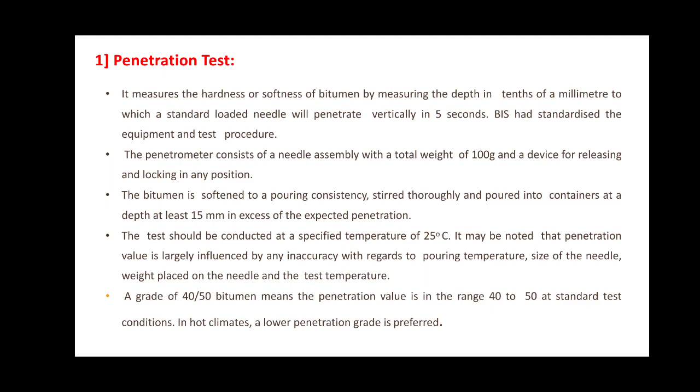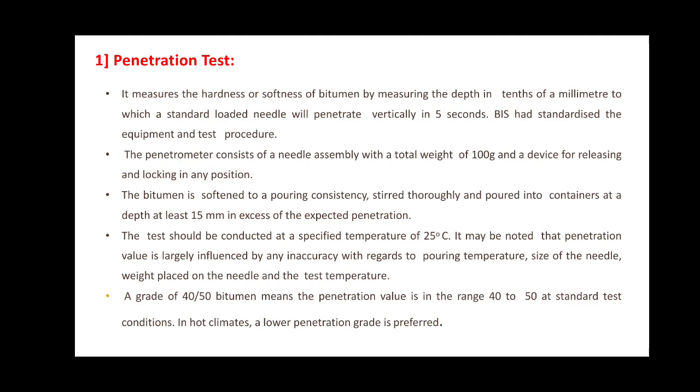The procedure to perform this practical is that the bitumen is softened to a pouring consistency, between 70 and 100 degrees Celsius above the approximate temperature at which the bitumen becomes softened, and the sample material is then thoroughly stirred to make it a homogeneous mix, free from air bubbles and water.